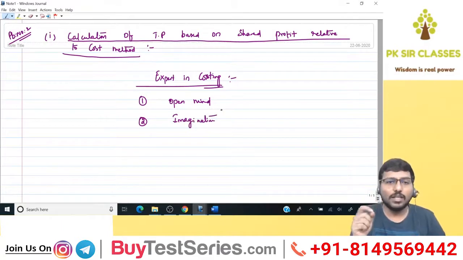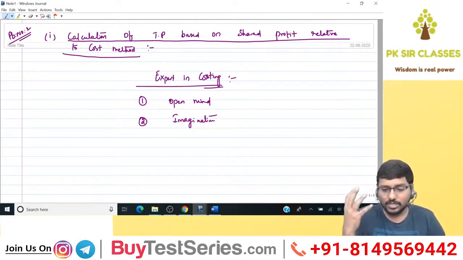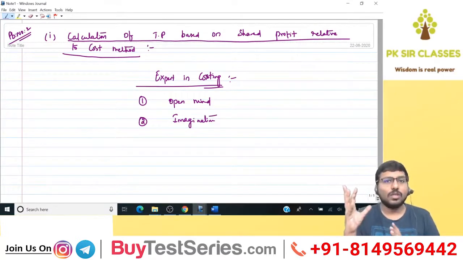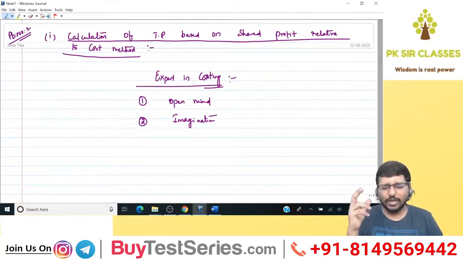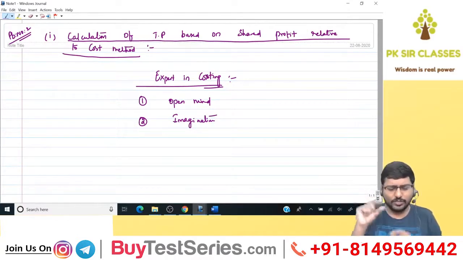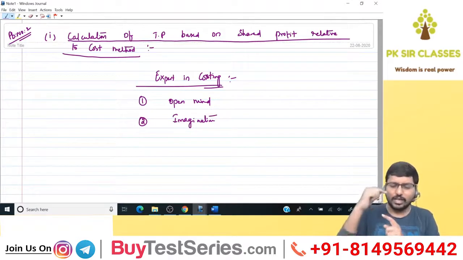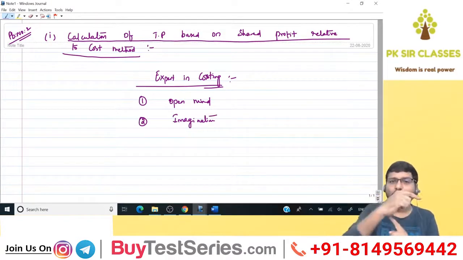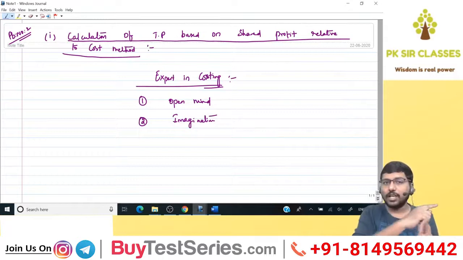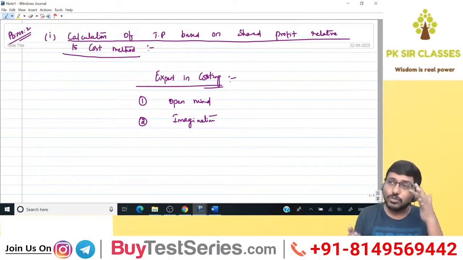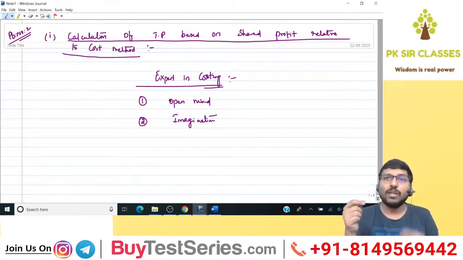Imagination is another great skill that you need to become an expert in costing. Imagination in the sense that you just need to imagine how it works. When I read a question, I should imagine: this is what has been asked. If I need to calculate this, then I need to calculate this, which means the first step will be this one, then the second step, third step, and fourth step. We call it imagination. I call it a visualization of the answer.